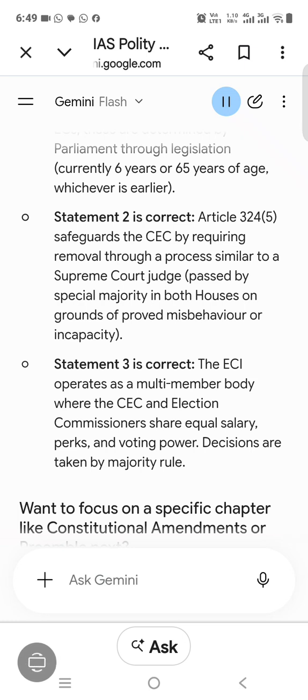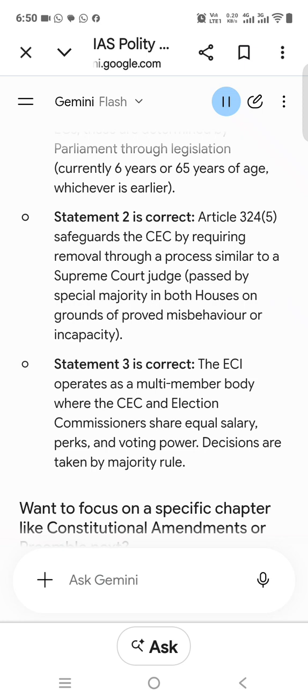Correct answer. B. 1 and 3 only. Explanation. Statement 1 is correct. The Public Accounts Committee examines CAG reports on appropriation accounts and finance accounts of the Union. Statement 2 is incorrect. A minister cannot be elected as a member of the Public Accounts Committee, Estimates Committee, or Committee on Public Undertakings. Statement 3 is correct. The Estimates Committee is the largest committee of Parliament, consisting of 30 members, all elected from the Lok Sabha only. Rajya Sabha has no representation in this committee.